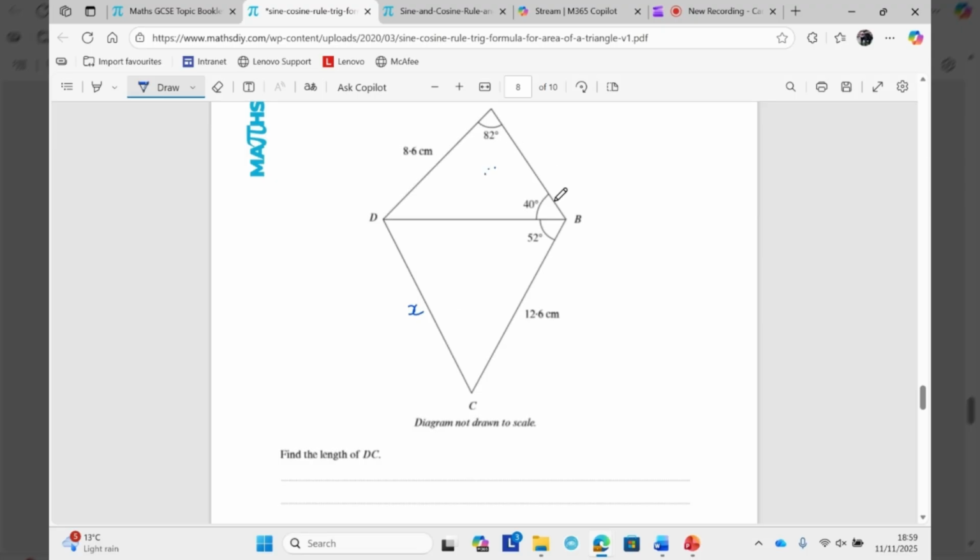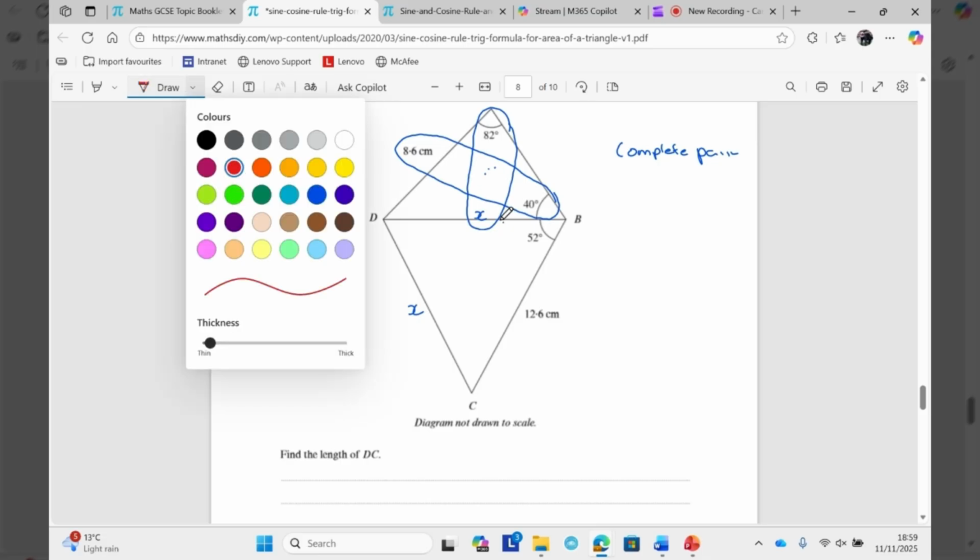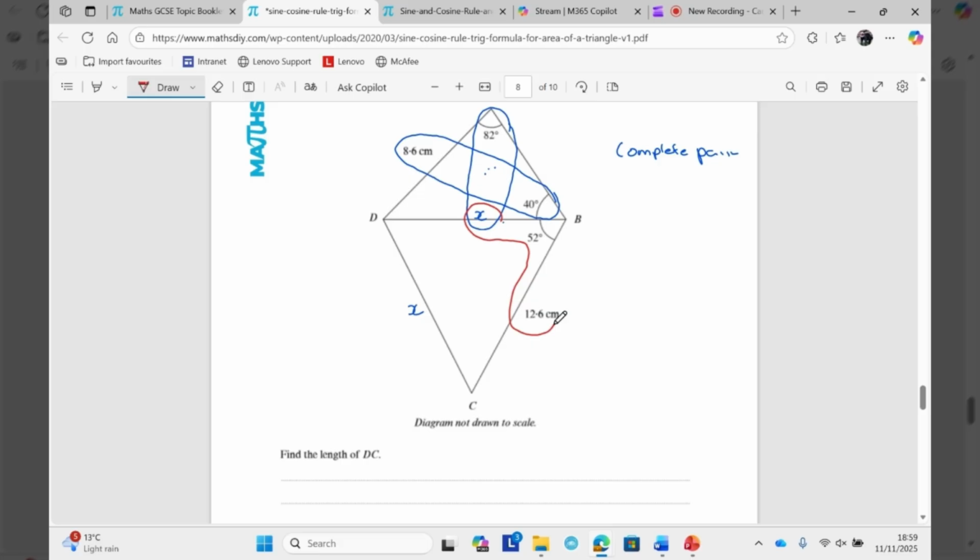But here, I don't have a triplet, but what I do have is a complete pair, and I also have an incomplete pair, where actually this would be really useful to me. Once I've got this on this triangle, I will then have a triplet, and I can use my cosine rule to work out there again, a squared equals b squared, and so on. But let's have a look at the complete and incomplete pair first of all, okay?